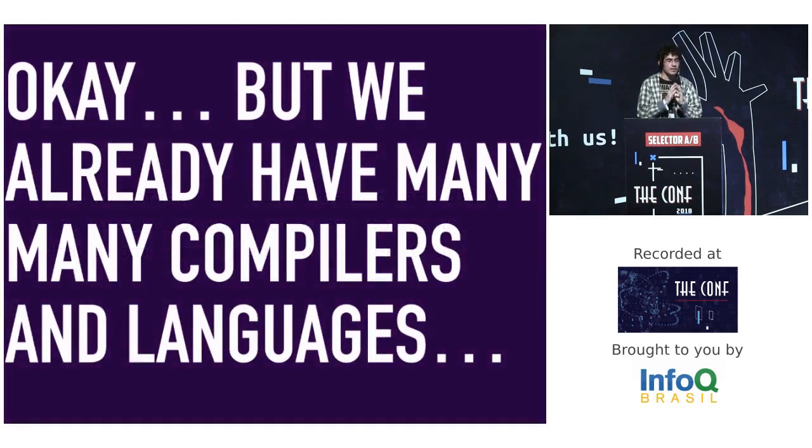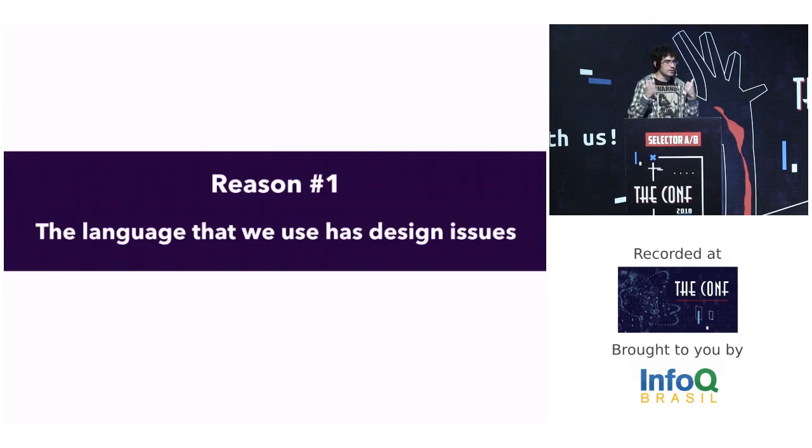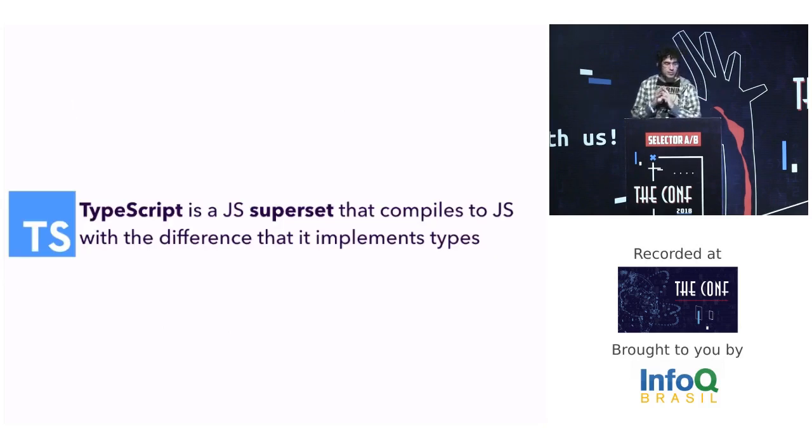Okay, but we already have many compilers and languages. Why do we need to create one more compiler? We have many reasons. For example, the language that we use has design issues. TypeScript is a JS subset that compiles to JS with the difference that it implements types, and it's very useful for more complex applications.